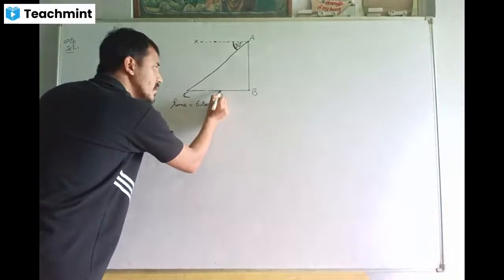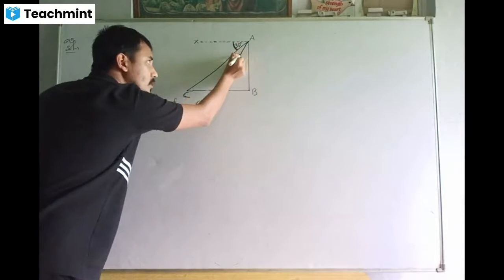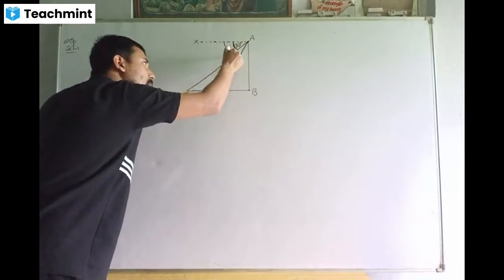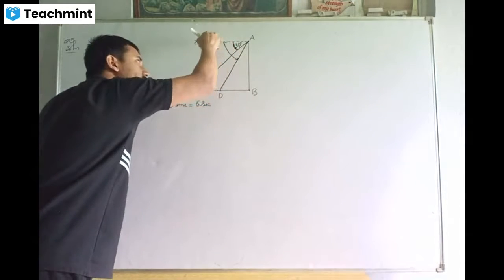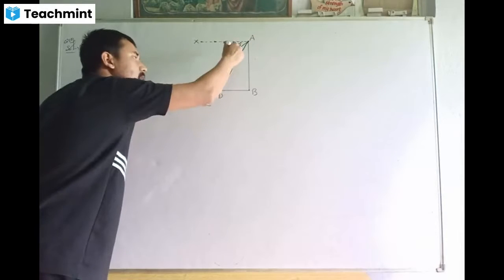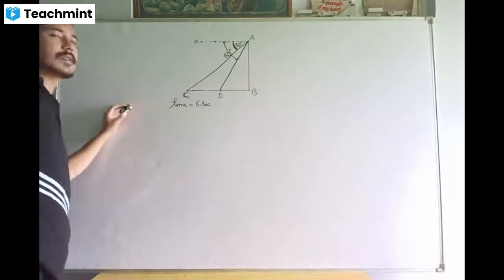When the car reaches this position after 6 seconds and he looks down, AX is your horizontal line, and this time AD is the line of sight. So the angle of depression is now found to be 60 degrees.